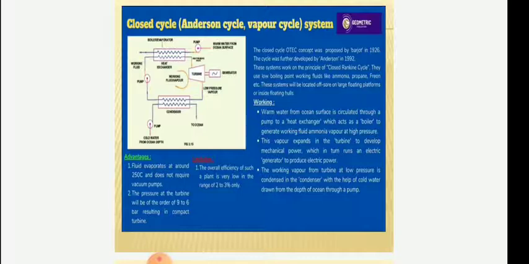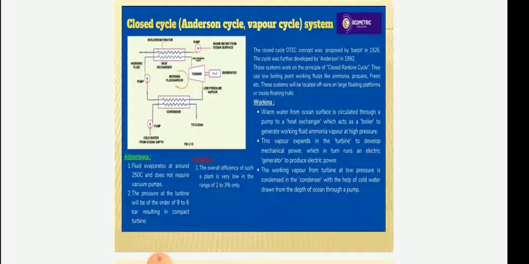This vapor expands in the turbine to develop mechanical power, which in turn runs an electric generator to produce electric power. The working vapor from the turbine, at low pressure, is condensed in a condenser with the help of cold water drawn from the depth of the ocean through a pump.